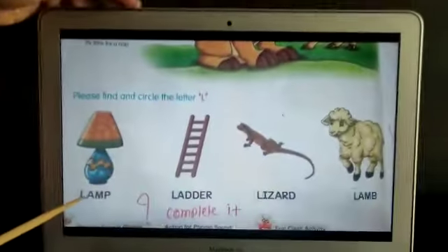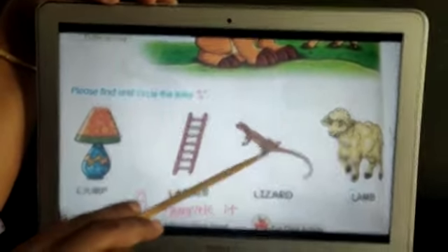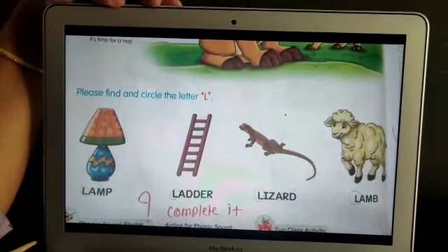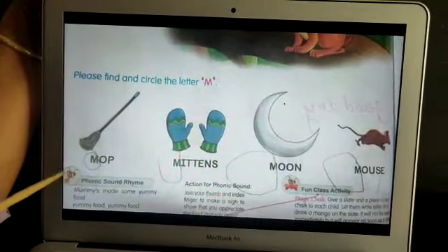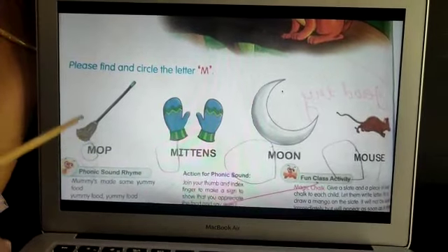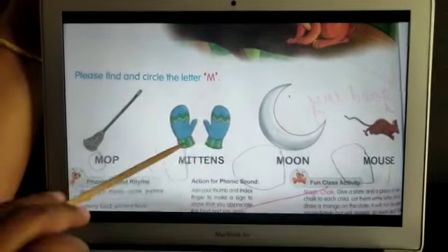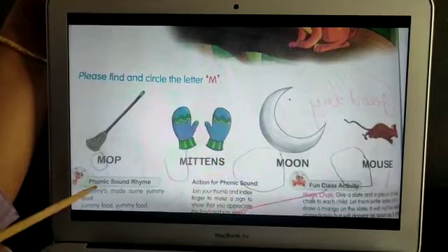It's time for letter L. What does a lamp give us? Yes, light. So L for lamp. L for ladder. L for lizard. So L says L. Let us see M. M for mop. M for mittens. M for moon. So M says M.